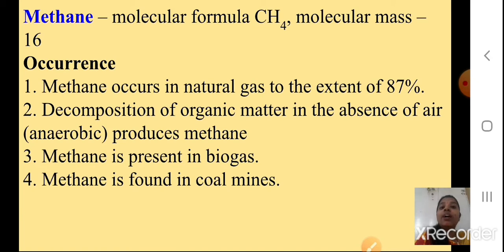Methane is present in biogas. You know biogas plants, you have studied them many times, and there you have the presence of methane. Methane is found in coal mines; when coal is dug out, you will get methane. All these are occurrences where you can get methane.